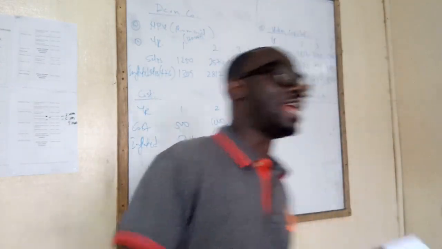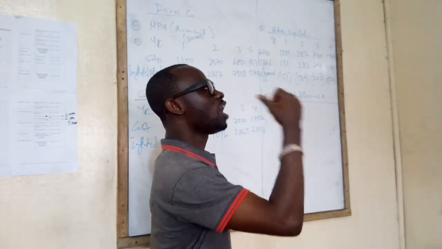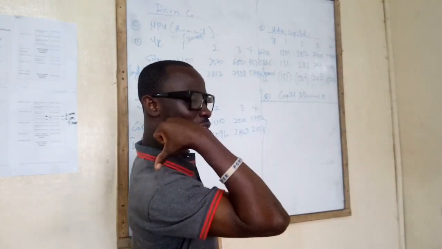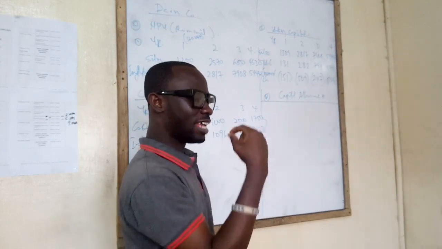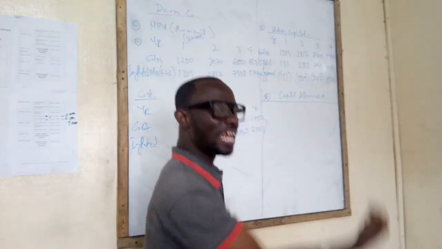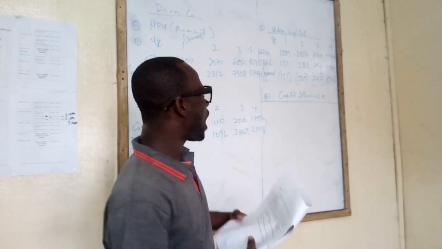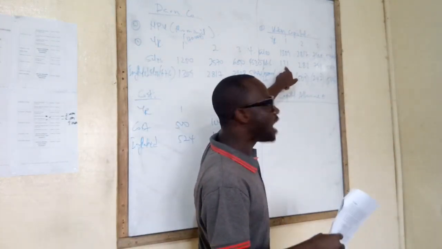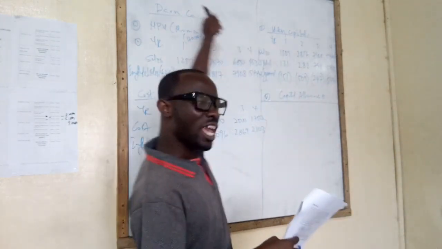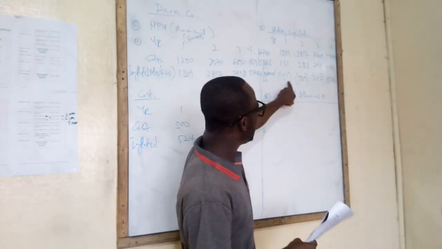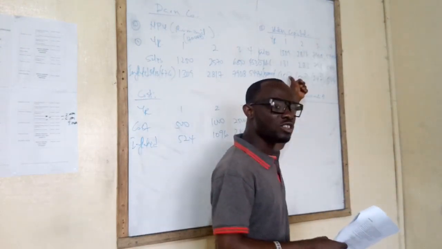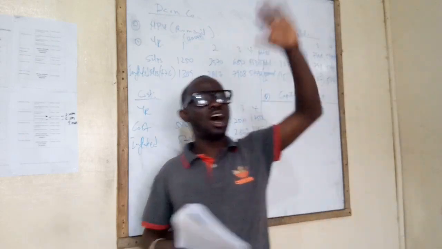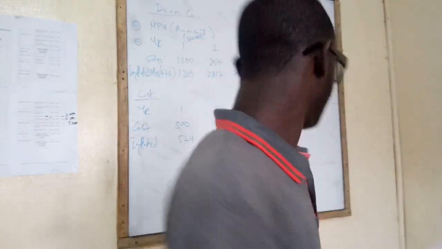Makes sense? Because at the start of year 1, it means we have to pay it at the end of year 0. Then at the start of year 2, it means you have to pay it at the end of year 1. That is why this money is required in year 1, but we have to take it to year 0. This money is required in year 2, but we have to bring it to year 1. That is how we will be able to account for it.